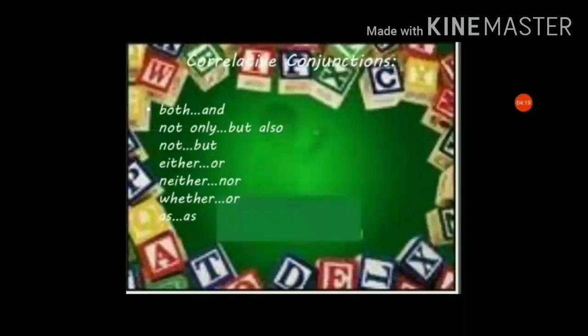Examples: both and, not only but also, not but, either or, neither nor, whether or, as as, like these.